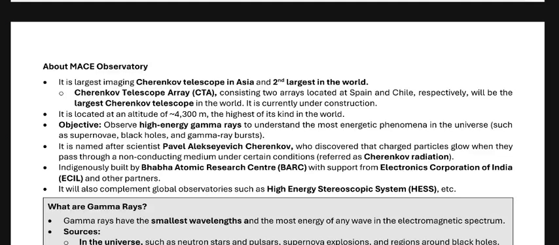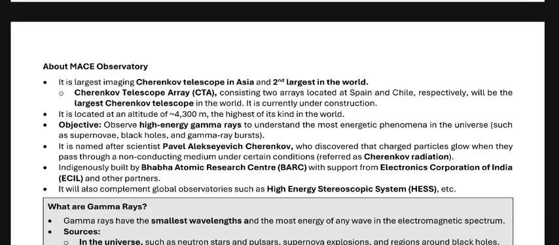Okay. It is named after the scientist Pavel Alekseyevich Cherenkov, who discovered that charged particles glow when they pass through a non-conducting medium under certain conditions, referred to as Cherenkov radiation. Indigenously built by the Bhabha Atomic Research Centre (BARC) with support from the Electronics Corporation of India (ECIL) and other partners. Another point, it also complements global observatories such as the High Energy Stereoscopic System (HESS), etc.